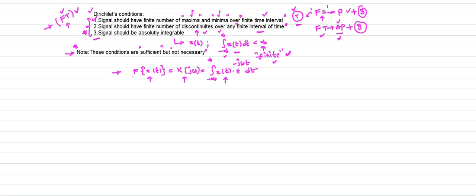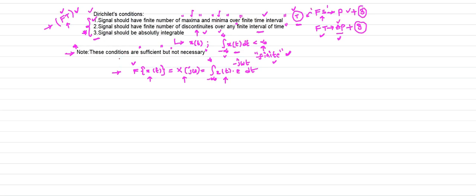If not, the Fourier transform still holds good for some signals. There are some exceptional signals, and in spite of failure of one of the conditions, we can still apply the Fourier transform to them. Those are special types of signals. That's why I write here that these conditions are sufficient but not necessary. There is no need to follow all these conditions.